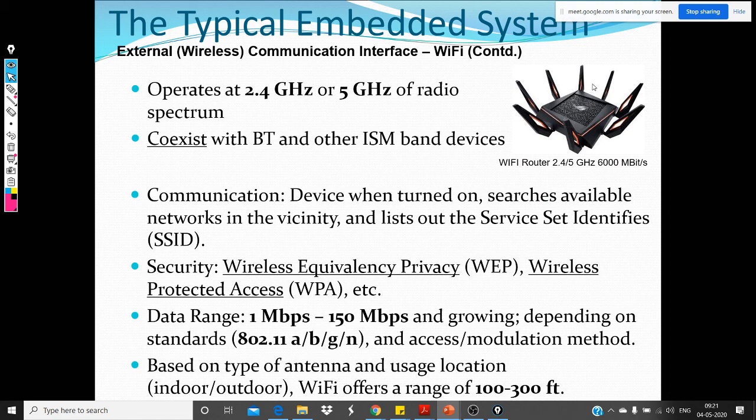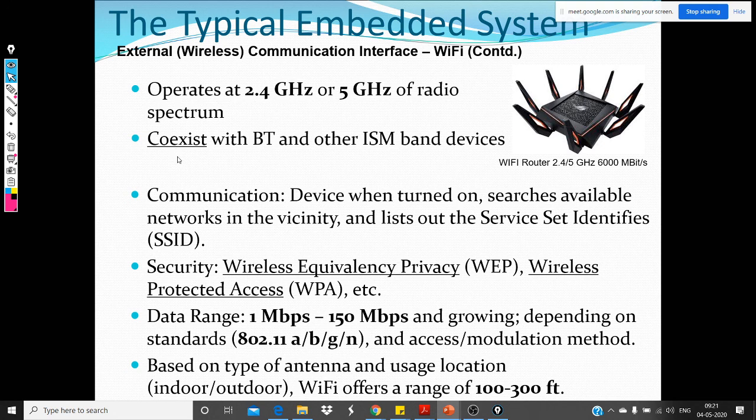We spoke about the antenna, right? So here we see an extreme version of it. Normally we see one or two, but there are also people who badly need the signal, so they have multiple antennas. So here is a picture of a 2.4 or 5 gigahertz, 6 Gbps router.